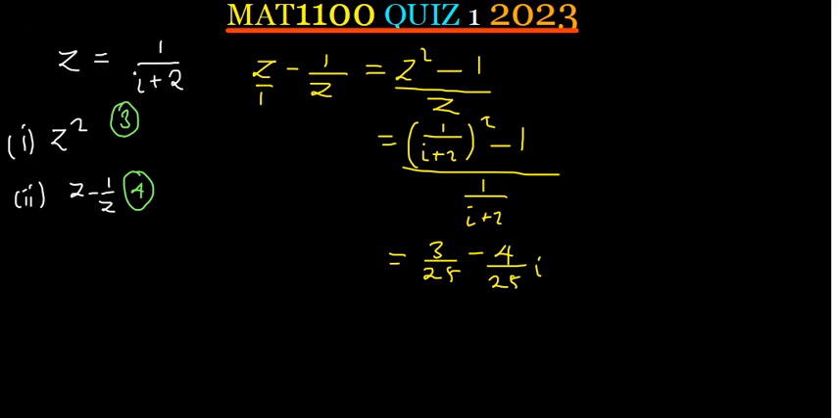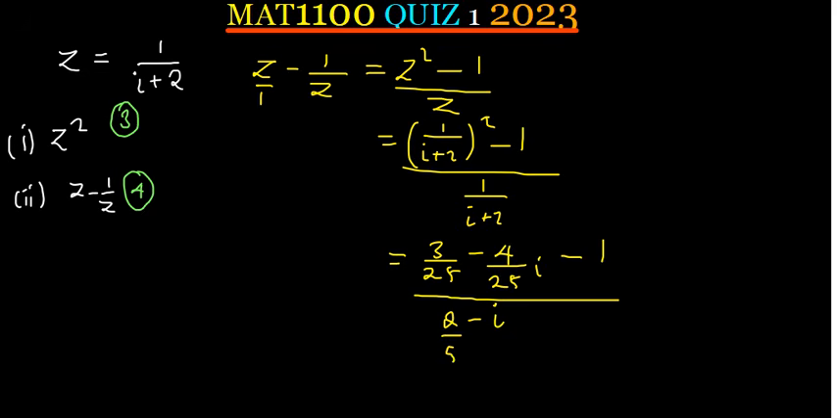Okay. So that is what we found as z squared. 3 over 25 minus 4 over 25i. And then minus 1. And then divided by, remember, I had already conjugated 1 over i plus 2. What did we find when I rationalized the denominator, or when I conjugated 1 over i plus 2? What did I find as the answer? I found 2 minus i over 5.